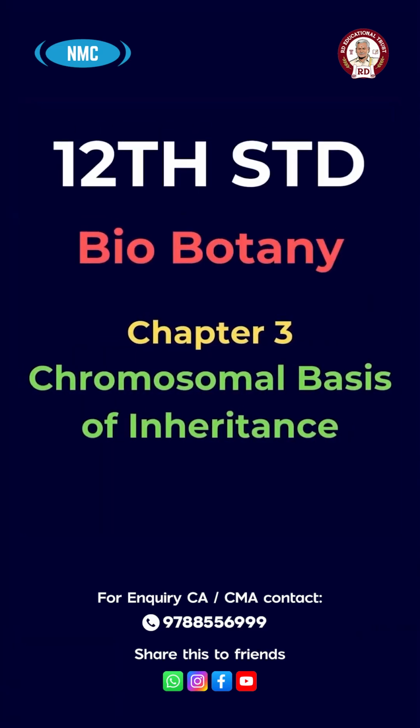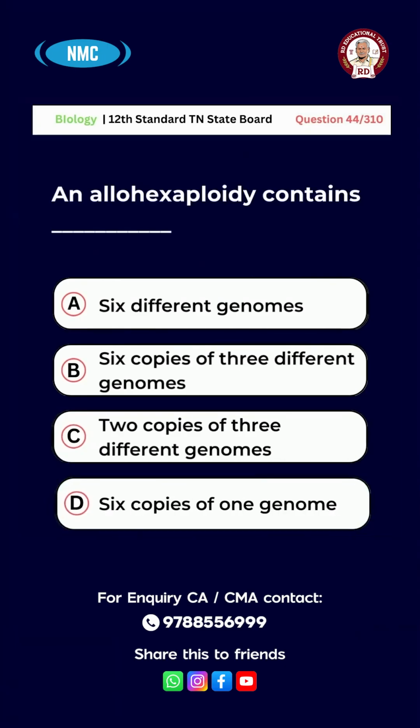Chapter number 3. Chromosomal basis of inheritance. Question number 44. An allohexaploid contains option A, 6 different genomes. Option B, 6 copies of 3 different genomes. Option C, 2 copies of 3 different genomes. Option D, 6 copies of 1 genome. And the right answer for this question is option B. 6 copies of 3 different genomes.